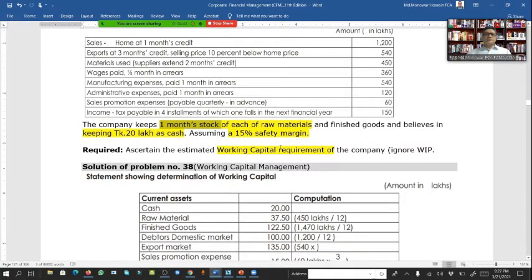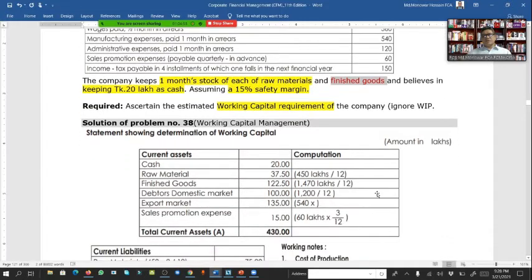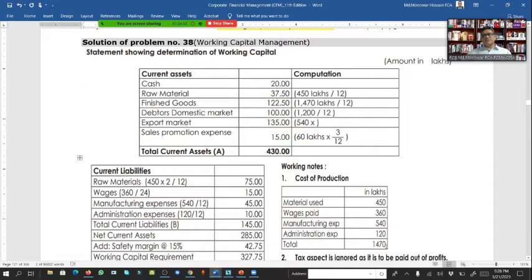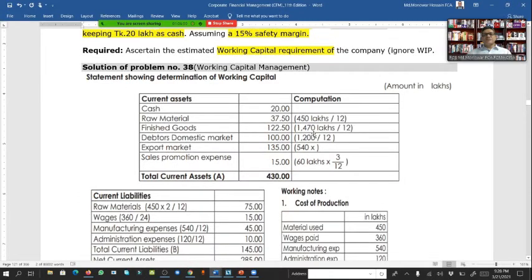And here it also says finished goods. It's also for 1 month. So for finished goods, what is the production cost? We calculated the production cost here, 1470. This is for 1 year.